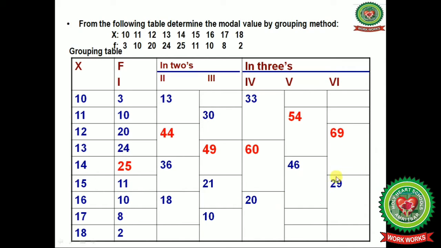11 plus 10 plus 8 will give you 29. Now in all these columns, we will mark the highest frequency. I have marked red with the highest frequencies. Now from these frequencies we will make the analysis table.